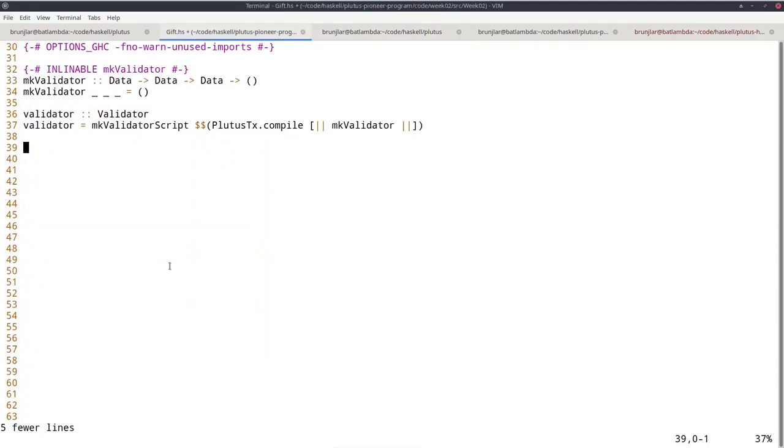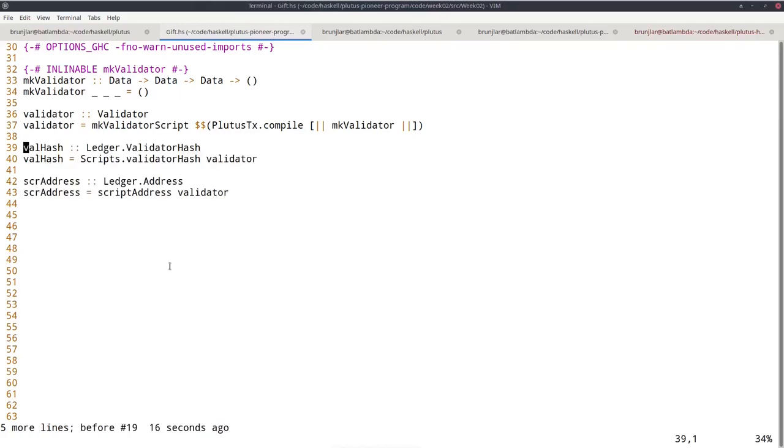Given this validator, we can create values of two related types that will also be important. One is validator hash. As the name suggests, it's basically just the hash of the validator. And we can turn our validator into a validator hash by using this validatorHash function. So I call the result valHash.